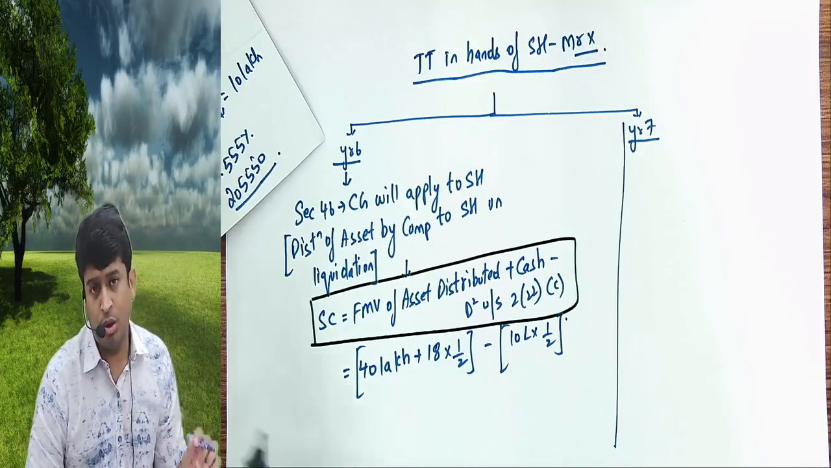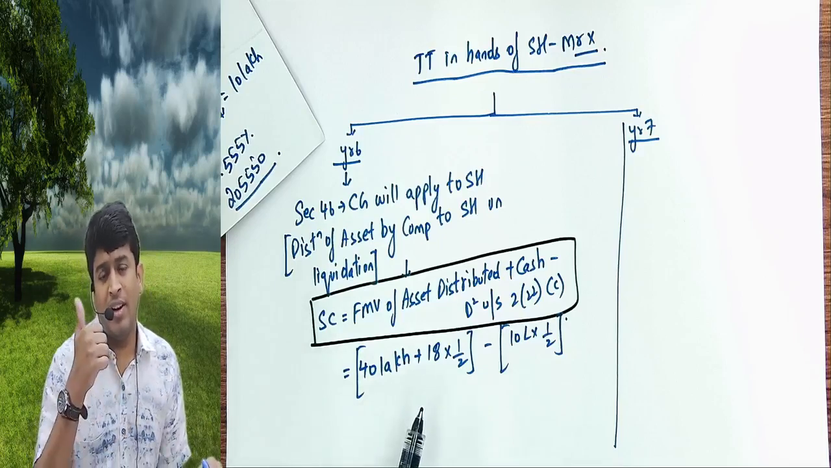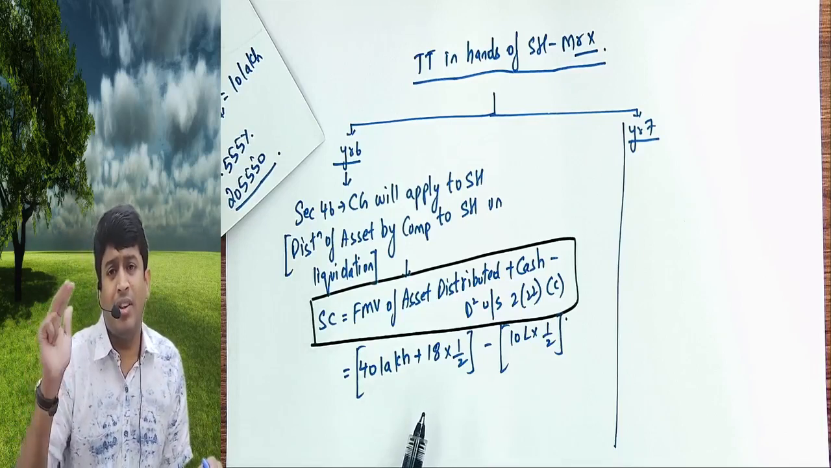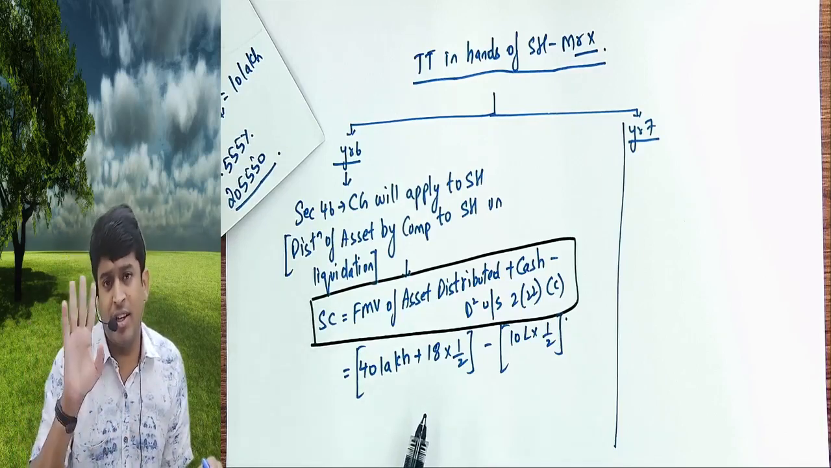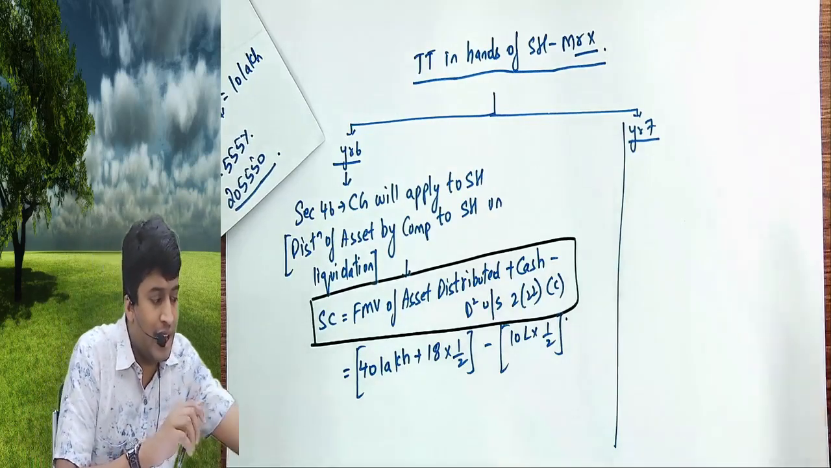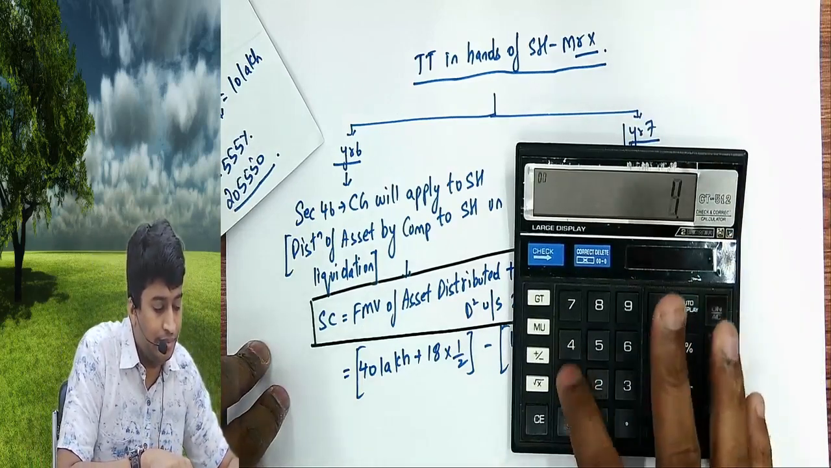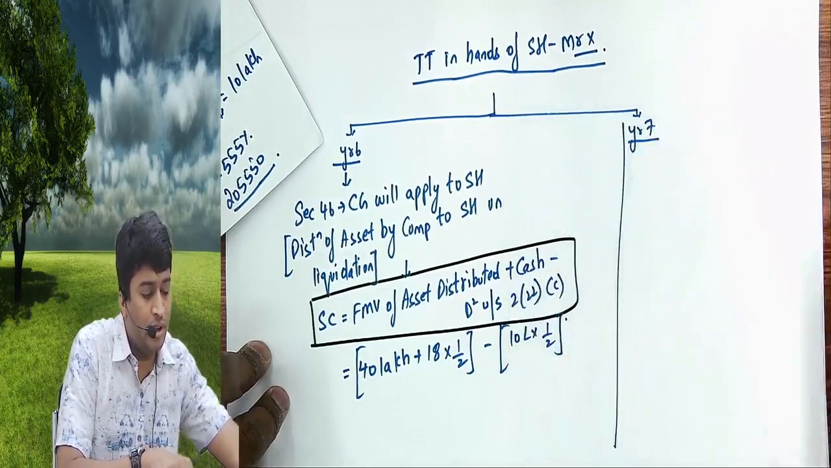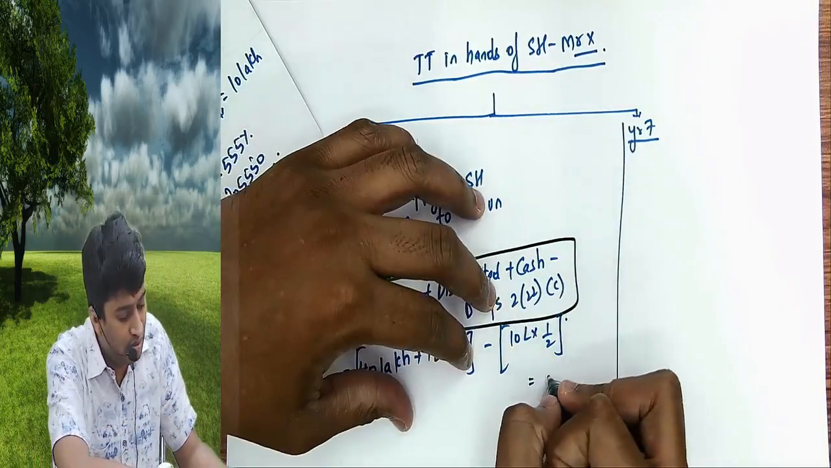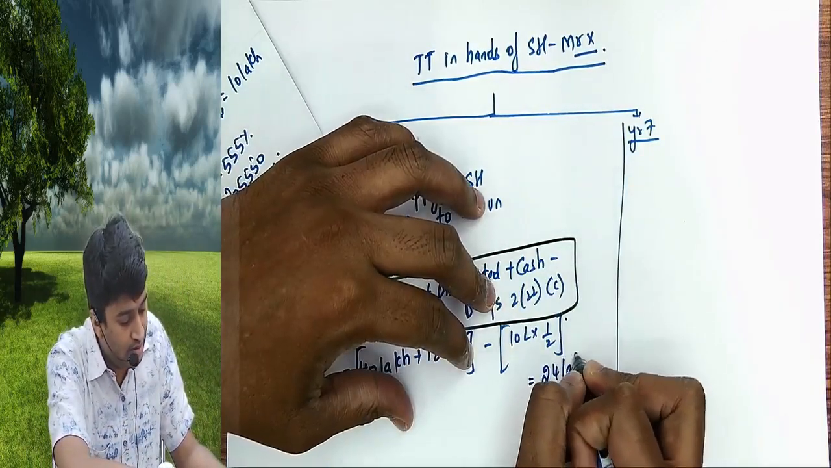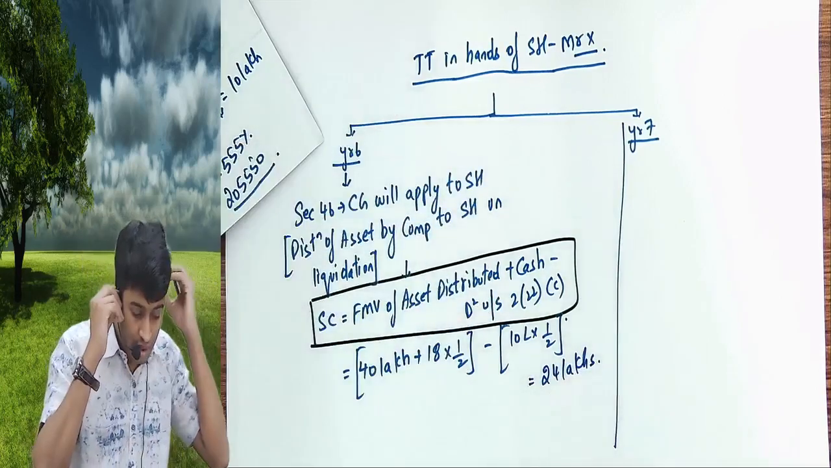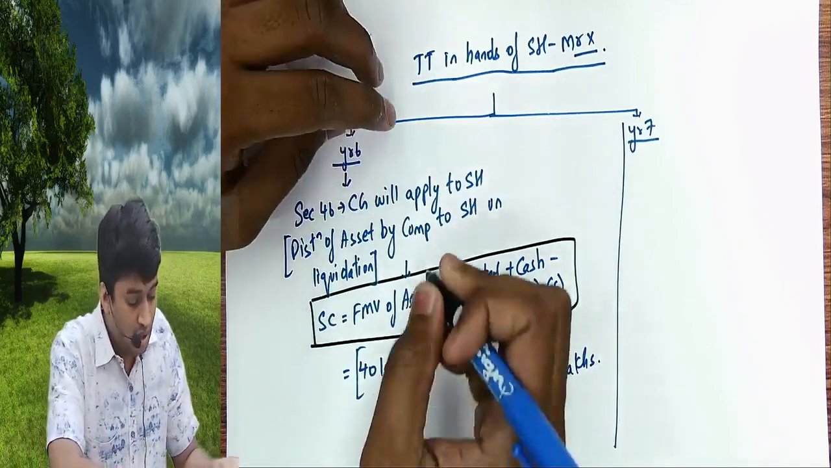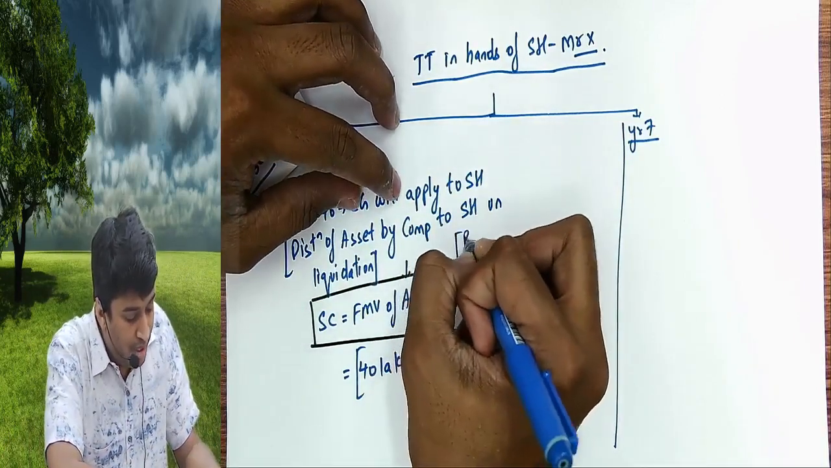If you don't understand, leave it, you have to learn it by heart. Whatever asset you received, whatever cash you received, minus the value of deemed dividend with respect to your share. My share is 50%. So how much is it? 40 plus 18 minus 10 divided by 2, 24 lakhs is your sale consideration.